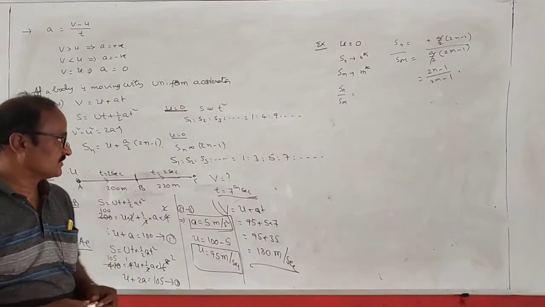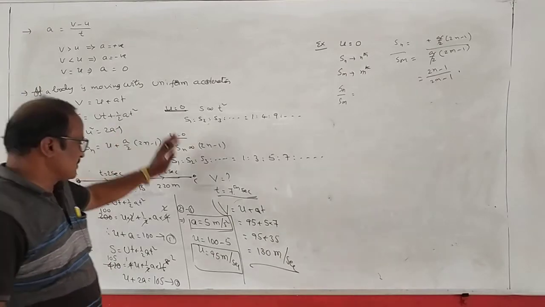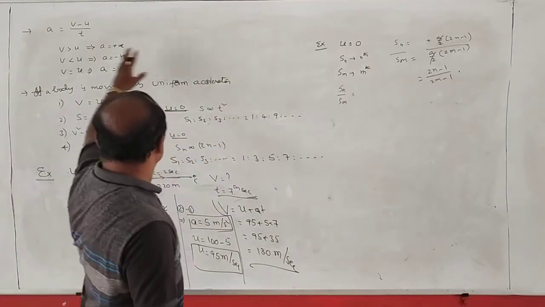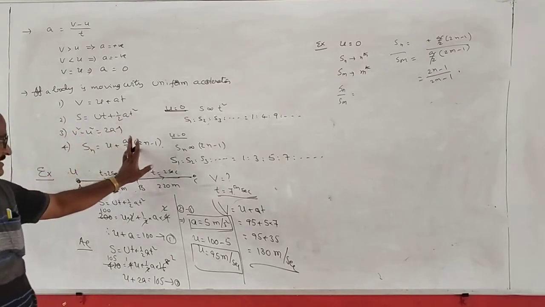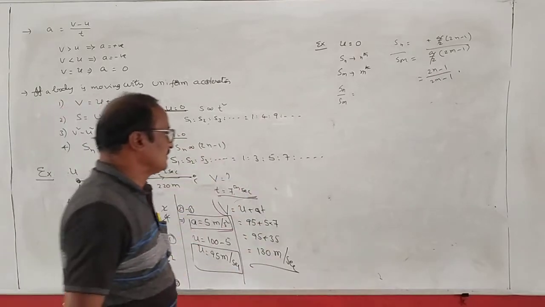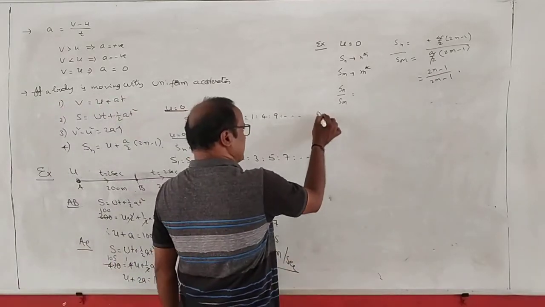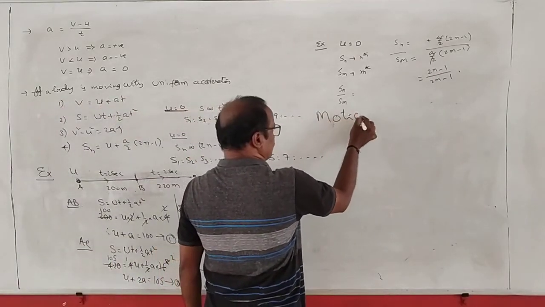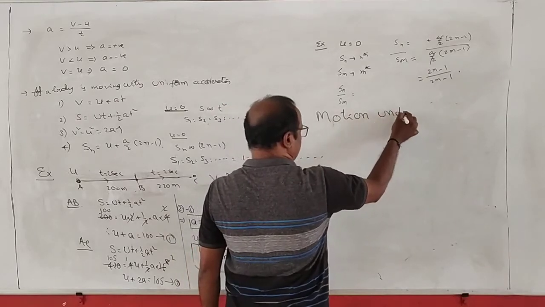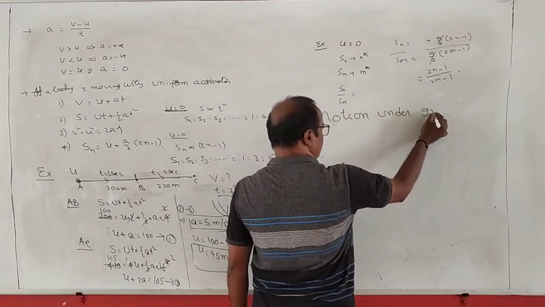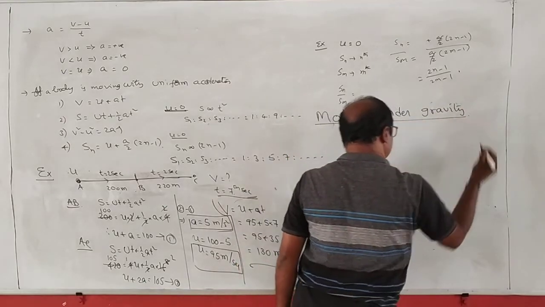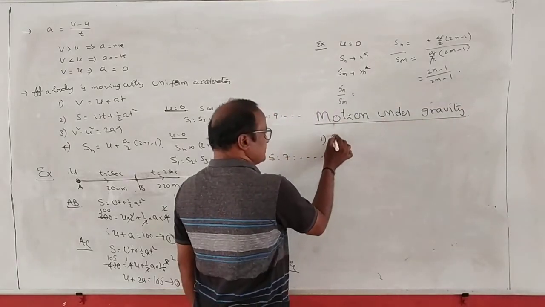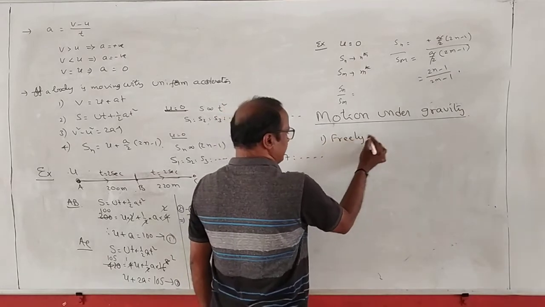Right? So these are some problems based on the four formulas: v is equal to u plus at, s is equal to ut plus half at square, v square is equal to u square plus 2as, and s is equal to u plus a by 2 into 2n minus 1. Next one, motion by gravity. Motion by gravity. దీంట్లో first concept is freely falling body.